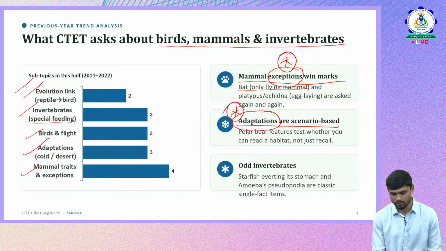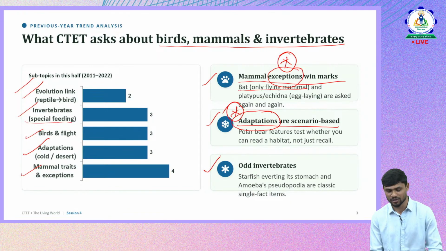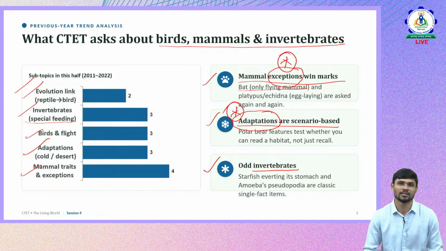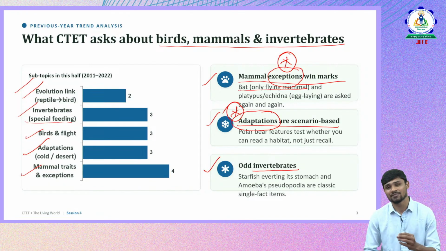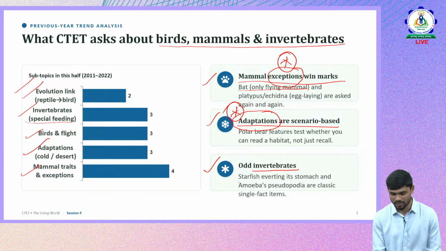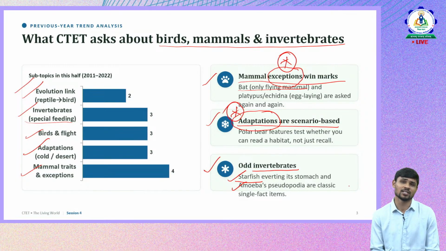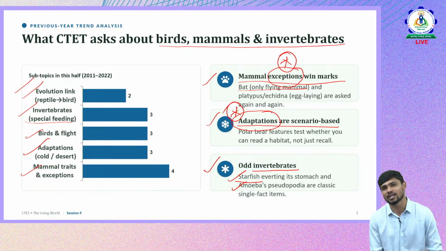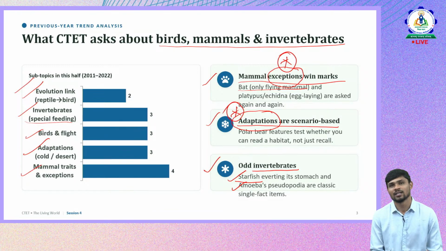Okay, and apart from these two, we have one more concept and how it is being tested. It's about invertebrates. So we have echinoderms, annelida, mollusca. There are a lot of invertebrate classes, and in that we have some special organisms which have special characteristics. Questions are frequently asked about starfish, amoeba, and there is one more organism, that is earthworm. These three were continuously seen in the papers regarding their special characteristics.